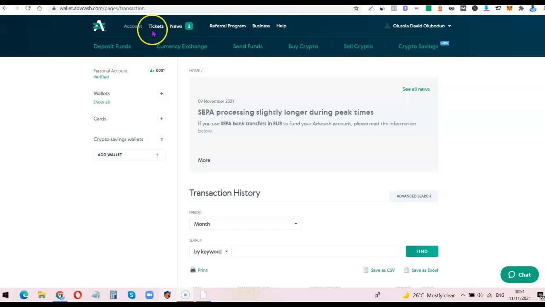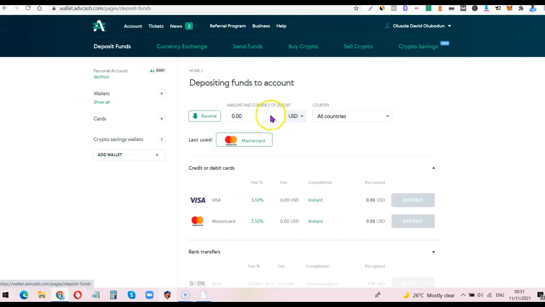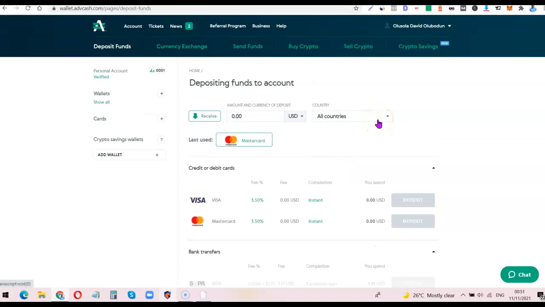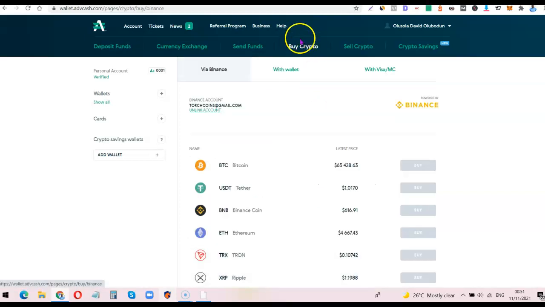So what you want to do is come over here, then click on deposit. From here you'll be able to deposit funds in your Advcash account. You can either use your Visa card or your MasterCard. Once you have the funds deposited on Advcash, what you want to do next is use the funds to buy crypto on Binance. By clicking on buy crypto here, you'll be able to buy crypto from your Advcash account, then save it directly on Binance.